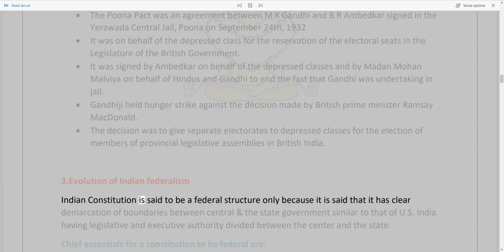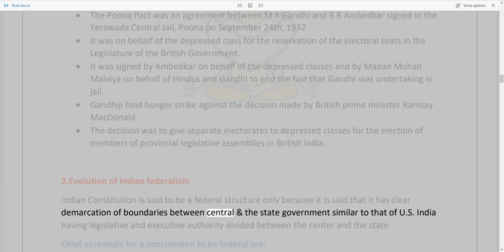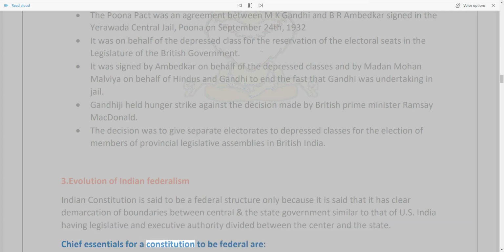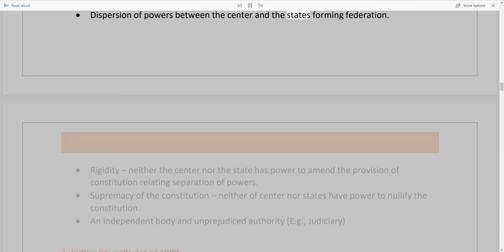Indian constitution is said to be a federal structure only because it has a clear demarcation of boundaries between the central and the state government, similar to that of the US, with legislative and executive authority divided between the centre and the state. Chief essentials for a constitution to be federal are: dispersion of powers between the centre and the states forming the federation.